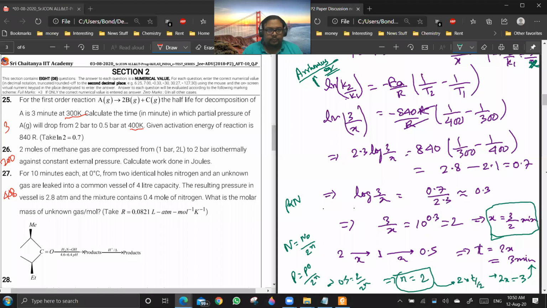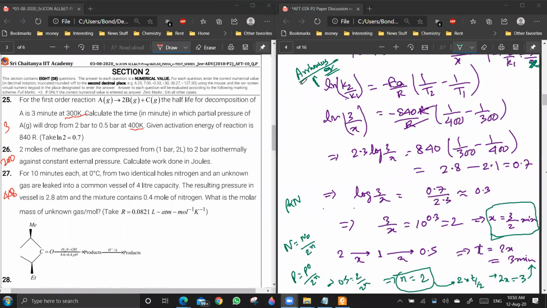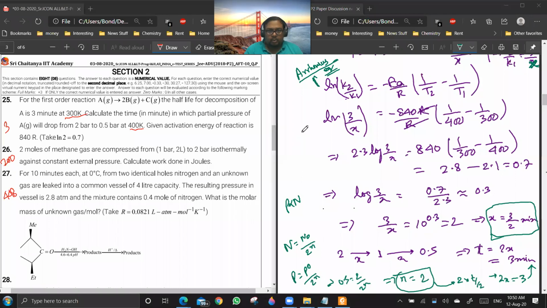Okay. Sir, in the actual exam, how are we supposed to know 10 to the power 0.3? What are you saying? I don't get it. She's asking how do we find the value of 10 to the power 0.3? Yeah, that I got what she said. Why are you saying this? I don't get it. I have given you the values.